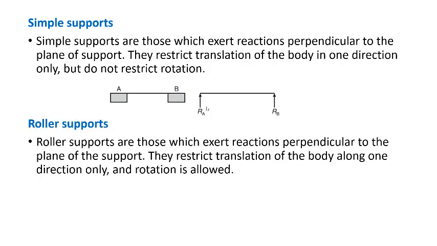So the next type is roller support. Roller supports are those which exert reaction perpendicular to the plane of support. They restrict translation of a body along one direction only, and rotation is allowed. The roller support is similar to the simple support, but the difference is that the beam rests on a rigid surface in the simple support, whereas in the roller support it rests on a roller.